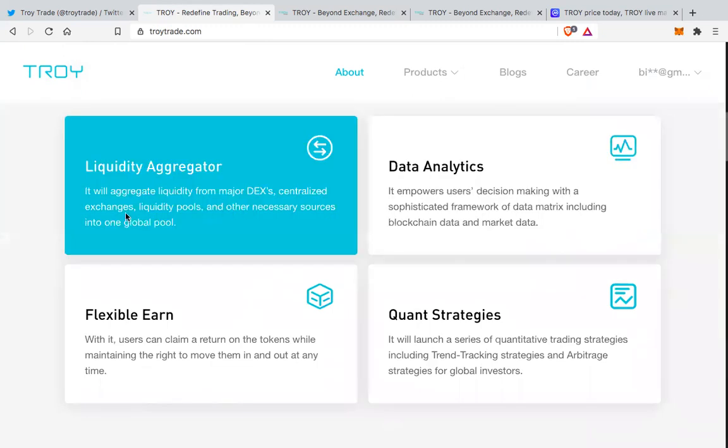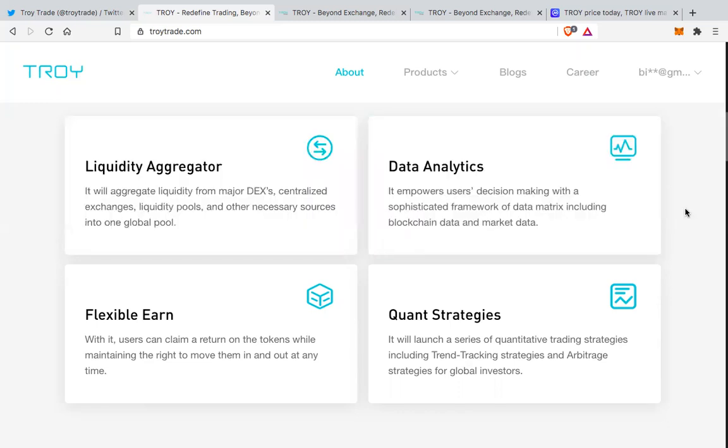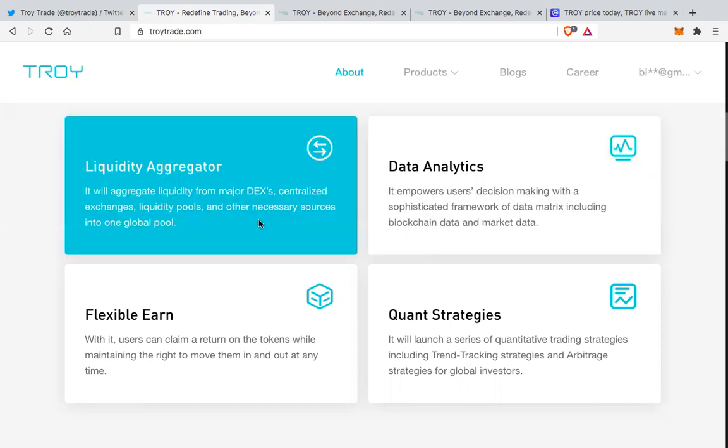So the first thing that they do is they are liquid aggregator. It will aggregate liquidity from major DEX, centralized exchange, liquidity pools, and other necessary sources into one global pool. So this is one interesting feature where they will aggregate all the liquidity. So liquidity on the centralized exchanges as well as decentralized exchanges, as well as liquidity pools and all the other sources that they have under their asset management. So whenever we have high liquidity in any exchange or in a decentralized exchange where the liquidity is really good, the chances for slippage are very less. So this is a big plus point.